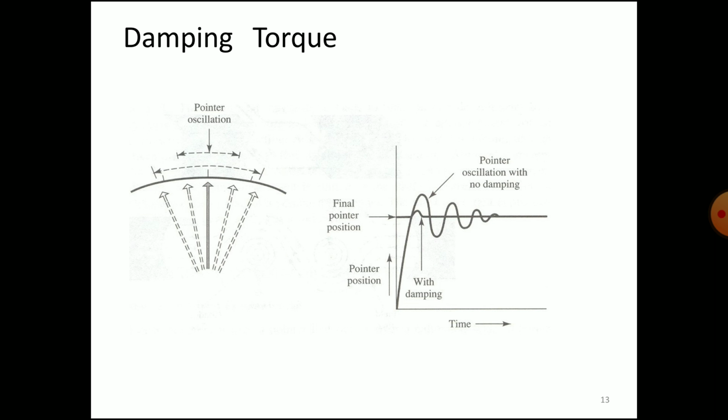So this is the damping torque. See, the pointer oscillates to and fro, that is the oscillations. This diagram will explain to you the behavioral pattern of the oscillations and the method to damp out the oscillations so that the pointer will be at a steady position. See the diagram: the final pointer deflection position with respect to time, with the damping, will be at a steady horizontal line, eliminating all the oscillations.